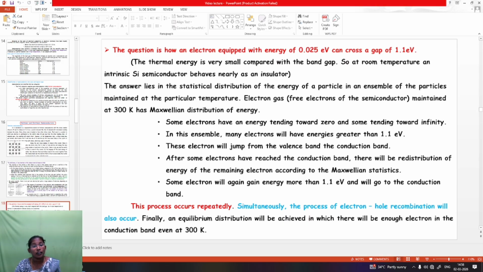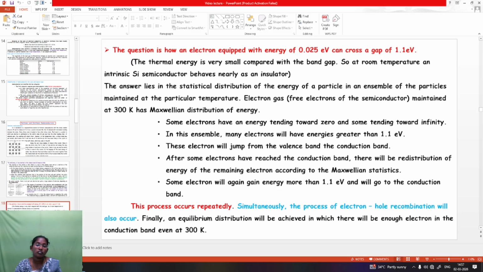The answer lies in the statistical distribution of the energy of particles in an ensemble maintained at a particular temperature. Electron gas means the free electrons of the semiconductor. It is maintained at 300 Kelvin with a Maxwellian distribution of energy. So some electrons have energy tending towards 0 and some tending towards infinity. In this ensemble, many electrons will have energies greater than 1.1 electron volt. These electrons will jump from the valence band to the conduction band.